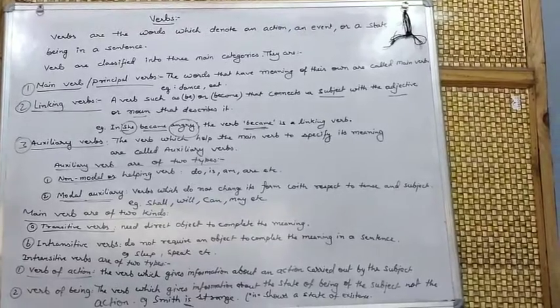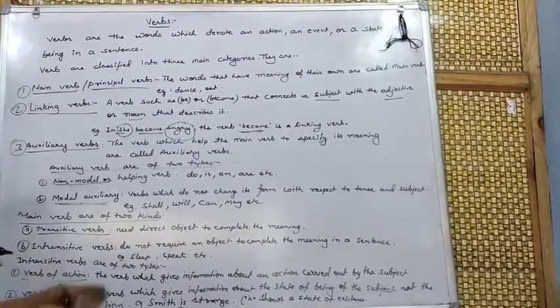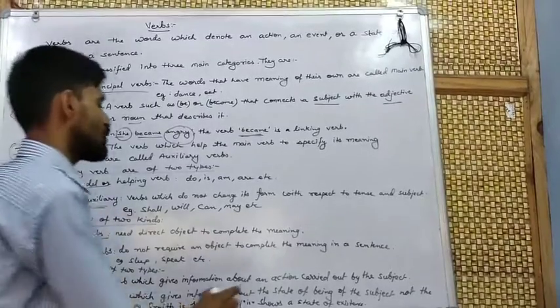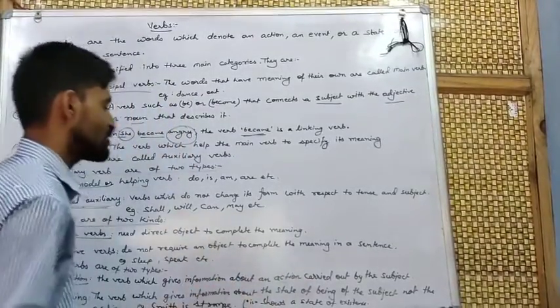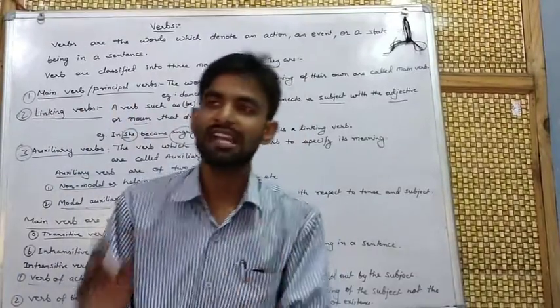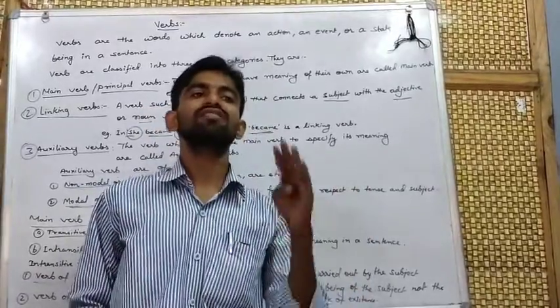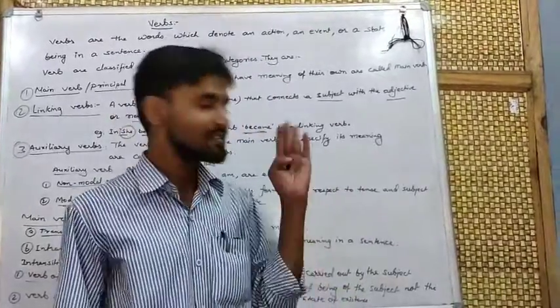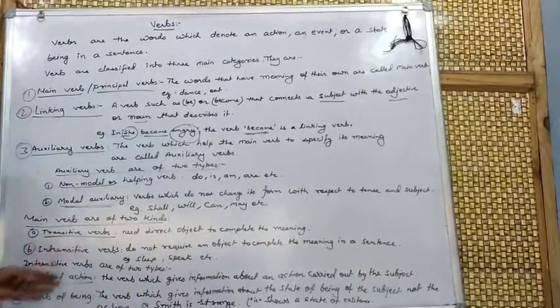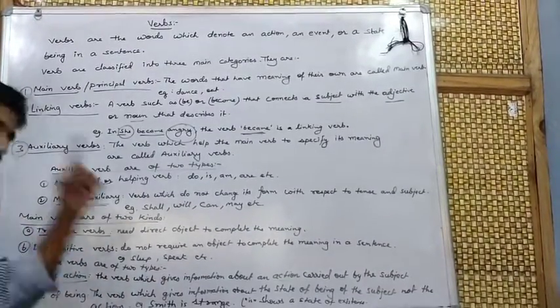The verb of action gives information about the action carried out by the subject, showing what the subject is doing.